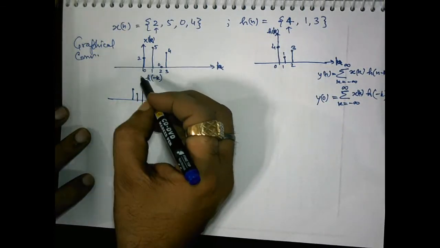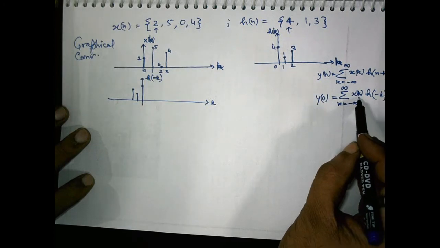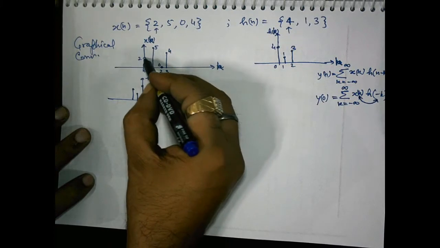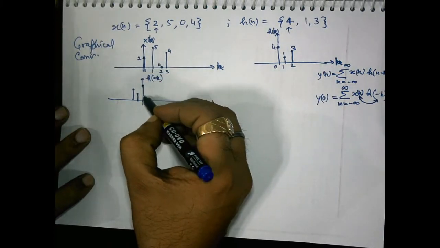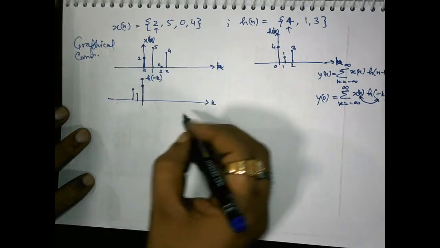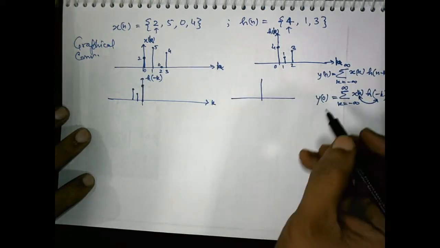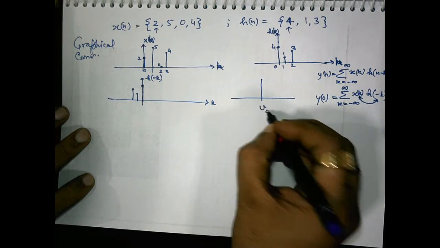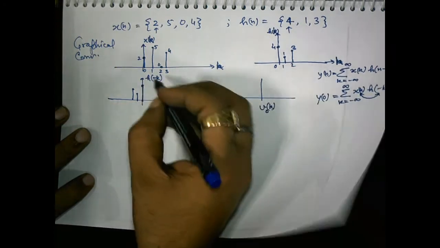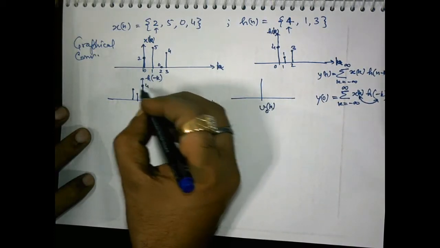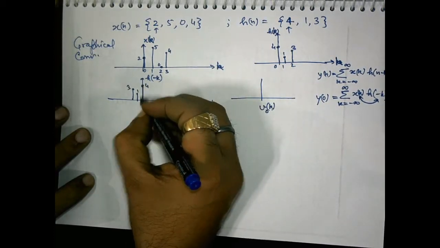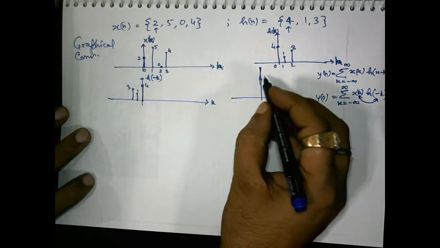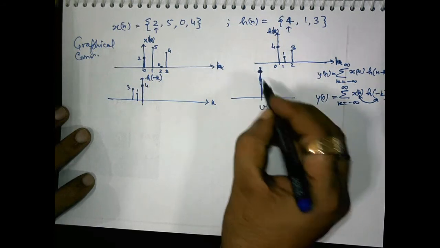So simply we will obtain, what this expression says, sample by sample multiplication. This means each sample is multiplied by the same index numbered sample. So the multiplied sequence is obtained, which is known as v0[k]. Naturally here it is 4, here it is 1, here it is 3. 4 multiplied by 2 results in 8. So we have a sample which is 8.